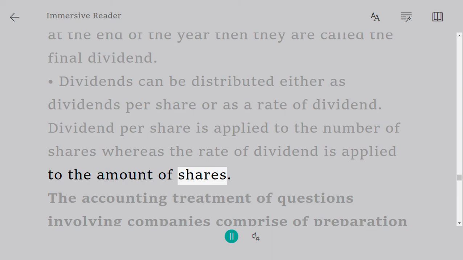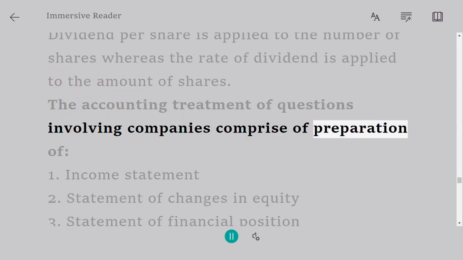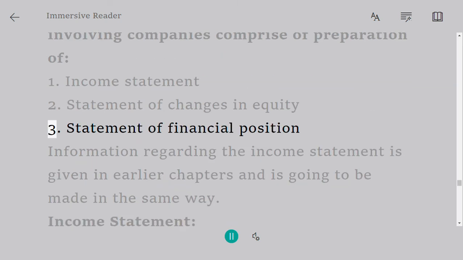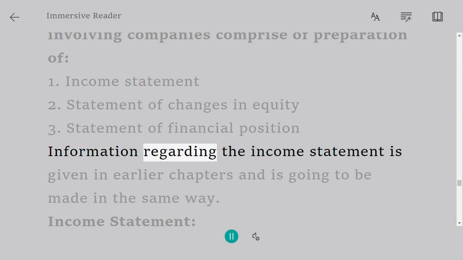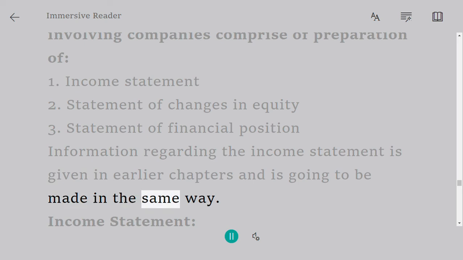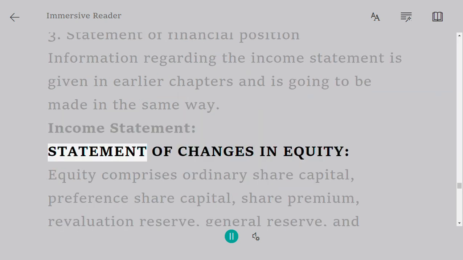The accounting treatment of questions involving companies comprises the preparation of 1. Income statement. 2. Statement of changes in equity. 3. Statement of financial position. Information regarding the income statement is given in earlier chapters and is made in the same way. Income statement.